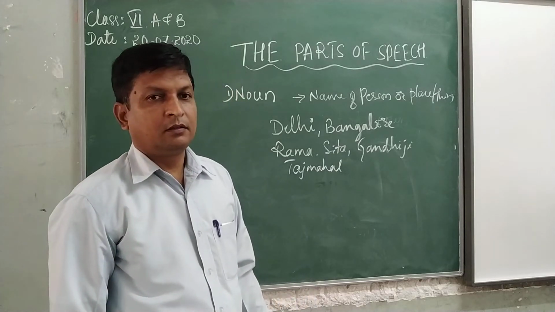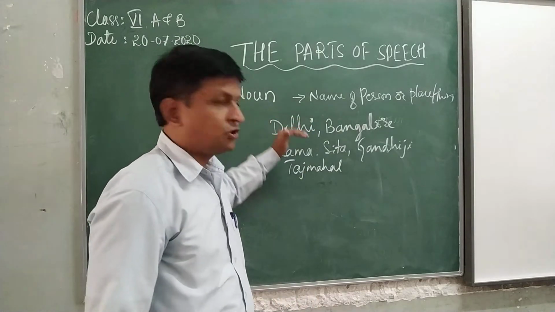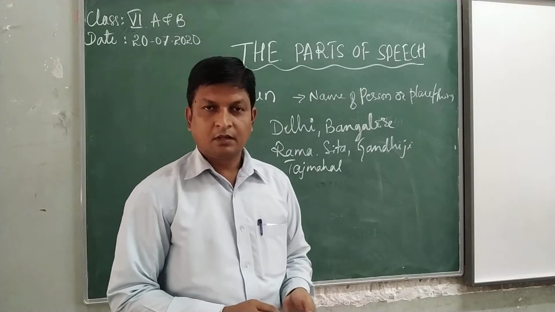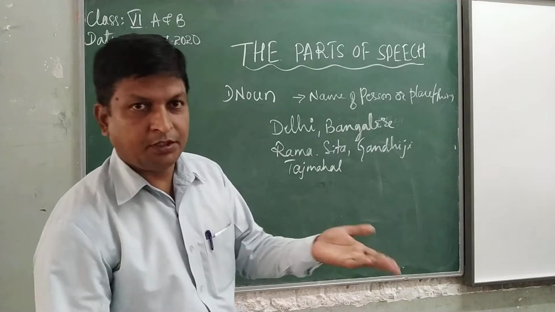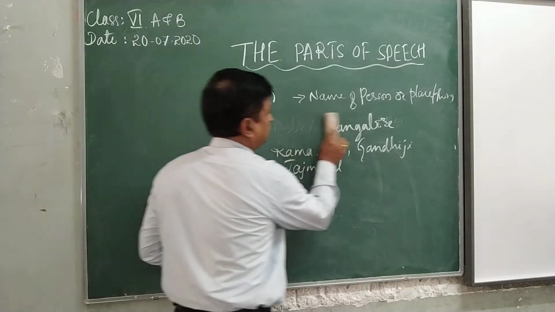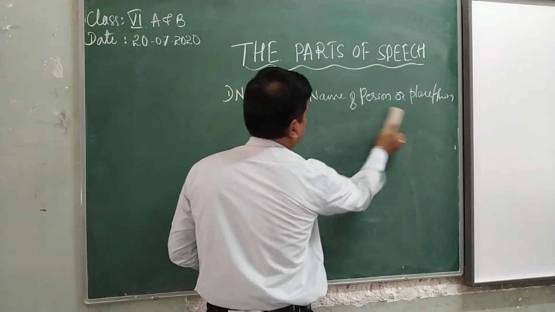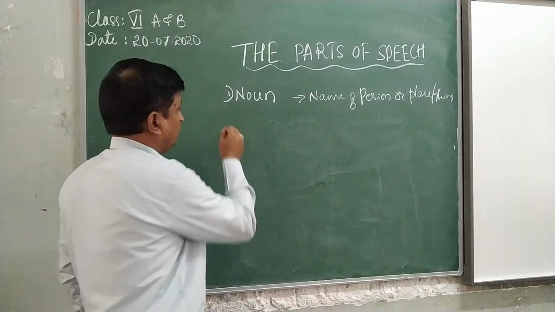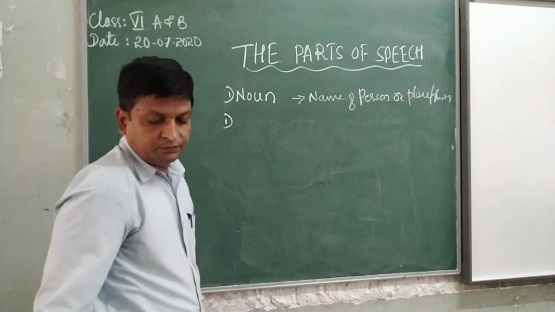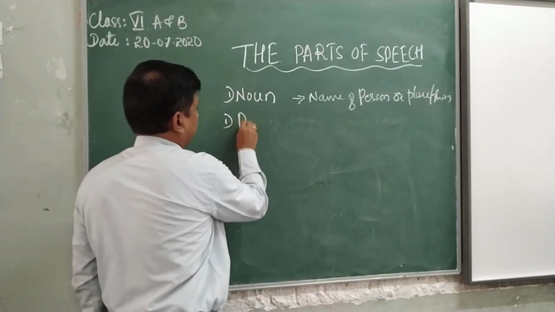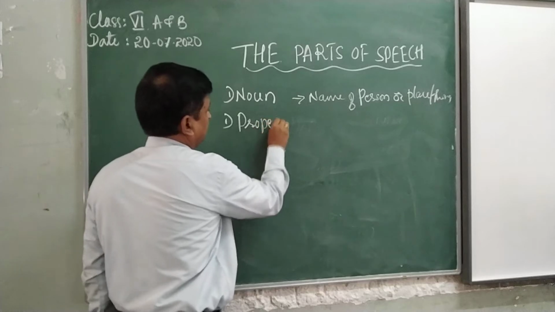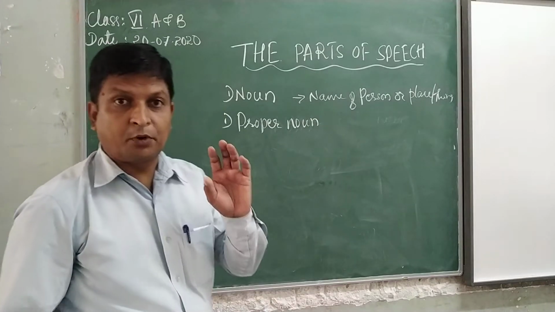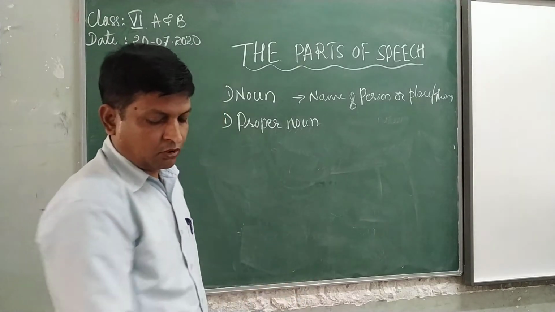But in noun also there are different kinds of nouns. Let us see what are those. In noun, first one is proper noun. Second, common noun.